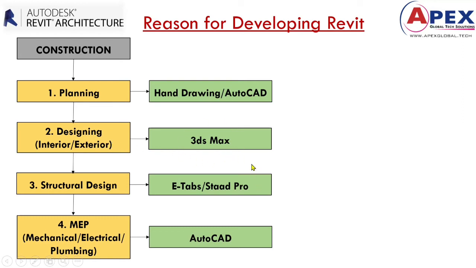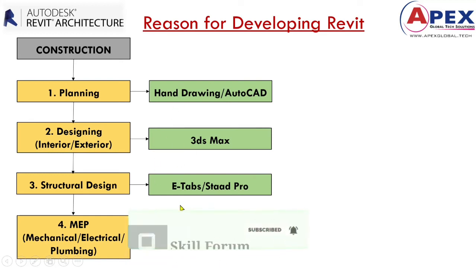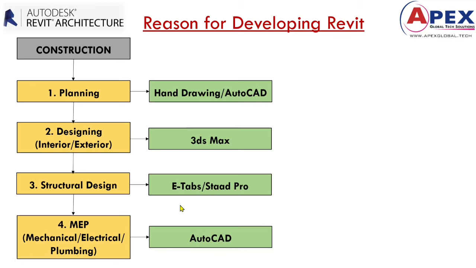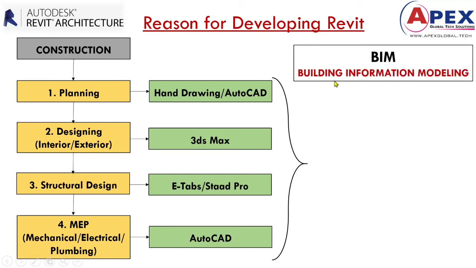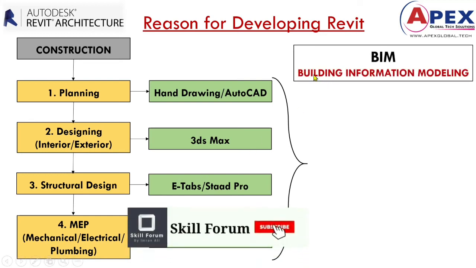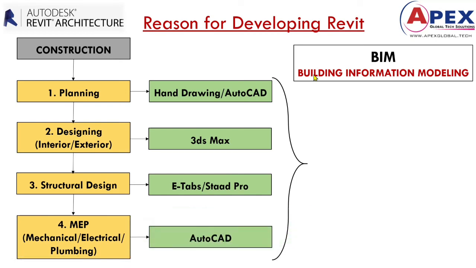For each stage we used different software, but engineers thought they should develop a single software where we can access everything. Later, engineers made a concept called building information modeling. They decided to design a BIM software, and later they developed Autodesk Revit.